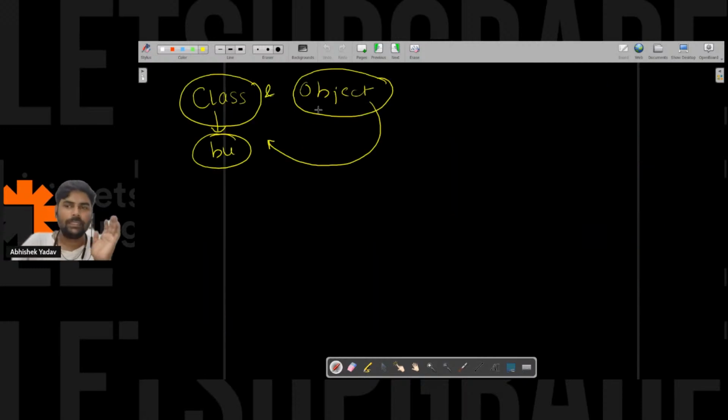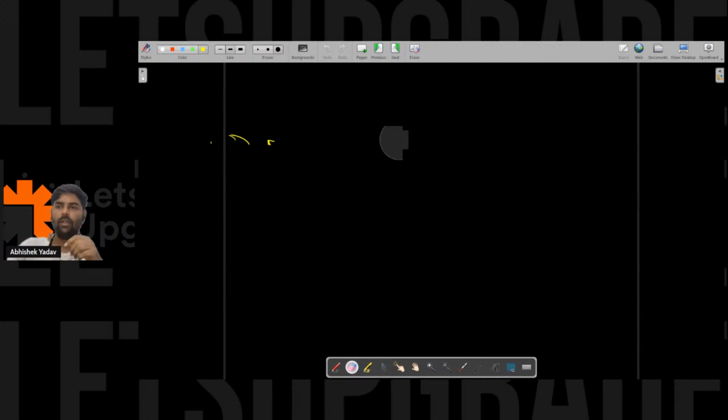So class and object is clear, right? So now I want to take input from the user. I want to take input from the user.